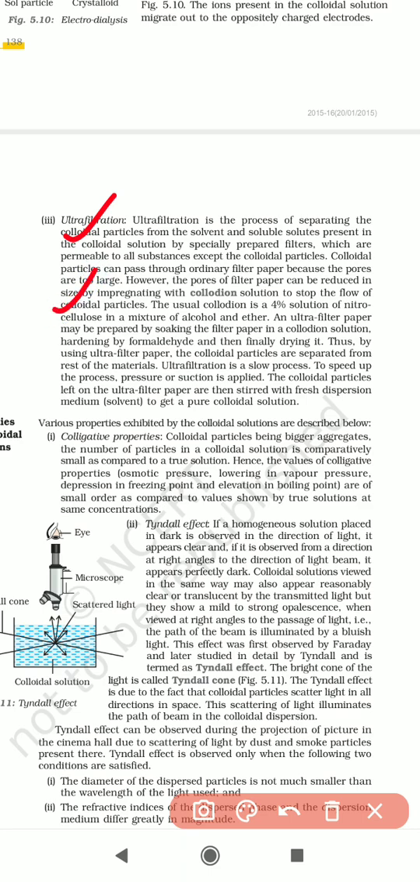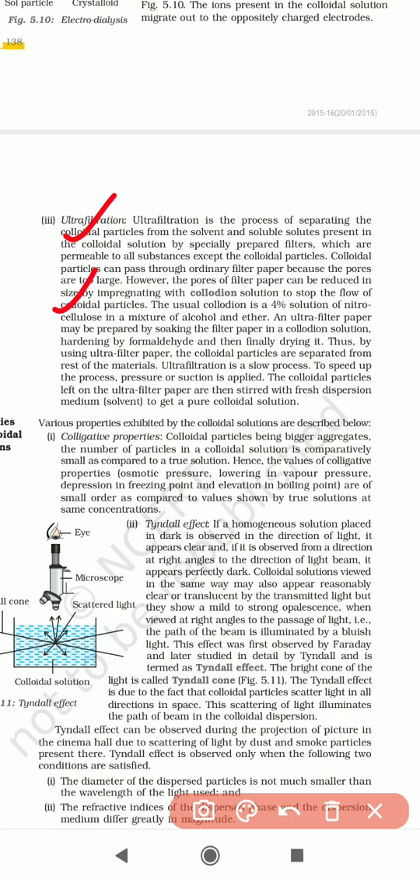So ultrafiltration is nothing but just a best example. Heavier particles settle at the bottom, and lighter particles settle at the top of the solution. That means the process of separating the colloidal particles from the solvent and the soluble solutes present in the colloidal solution. That means solute and solvent are separated by using specially prepared filters, which are permeable to all substances except the colloidal particles. Except colloidal particles, all particles are permeable.